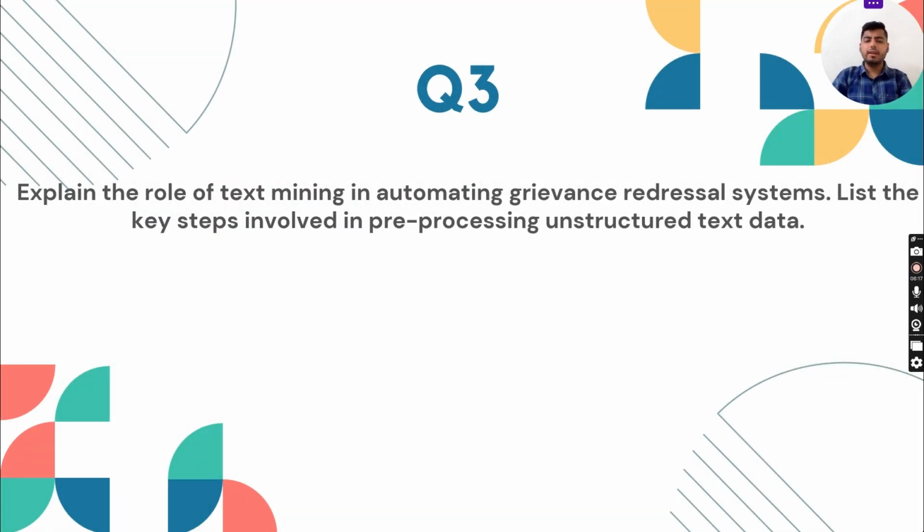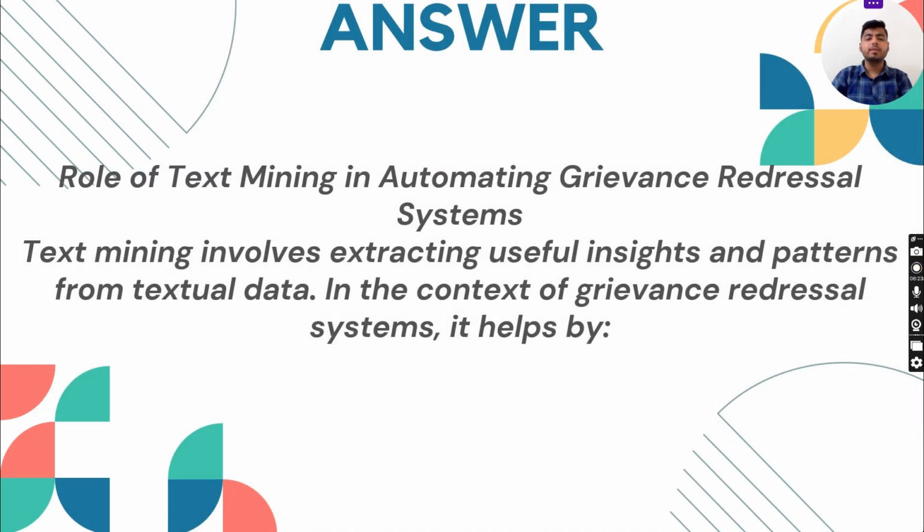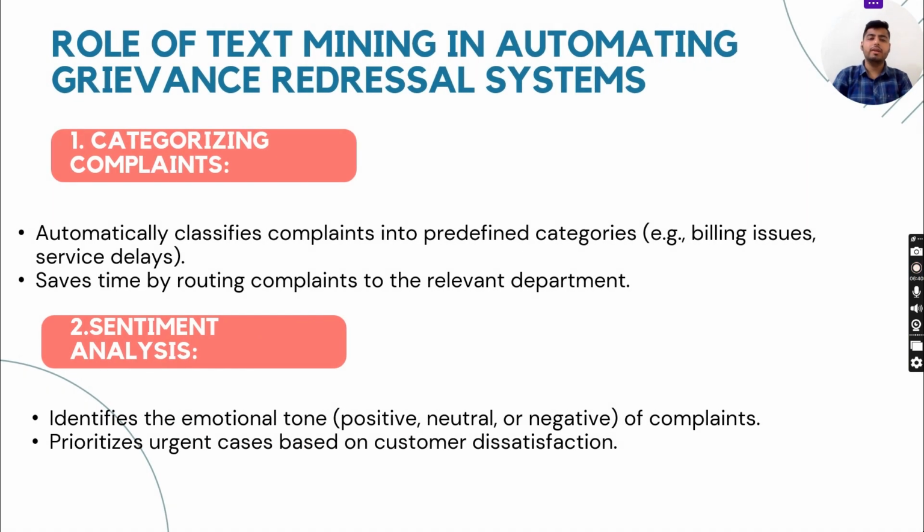Explain the role of text mining in automating grievance redressal system. List the key steps involved in pre-processing unstructured data. So, answer. Role of text mining in automating grievance redressal system. Text mining involves extracting useful insights and patterns from textual data. In the context of grievance redressal system, it helps.